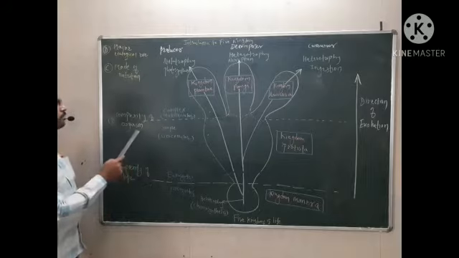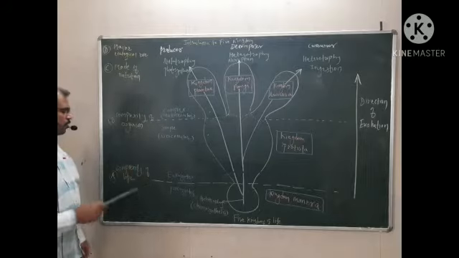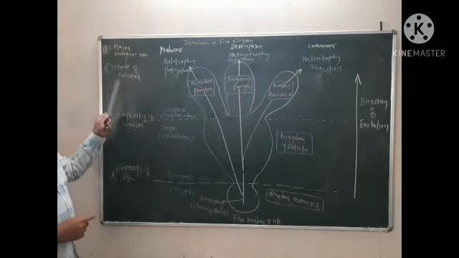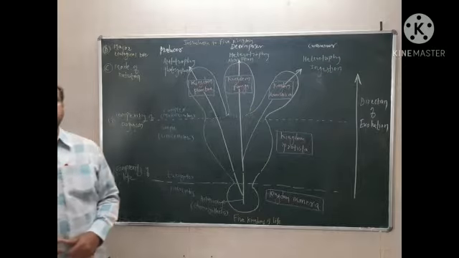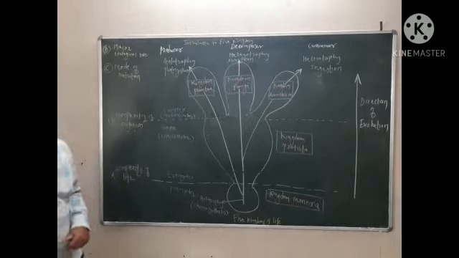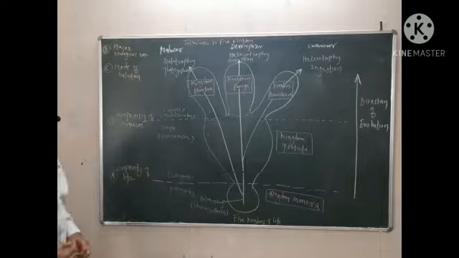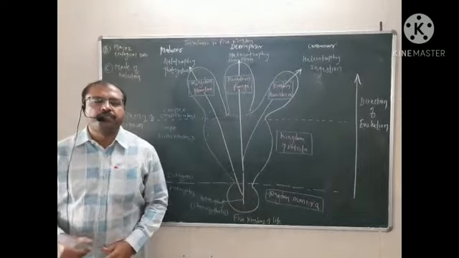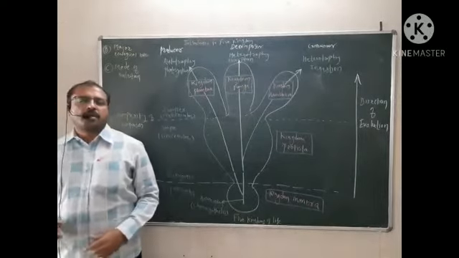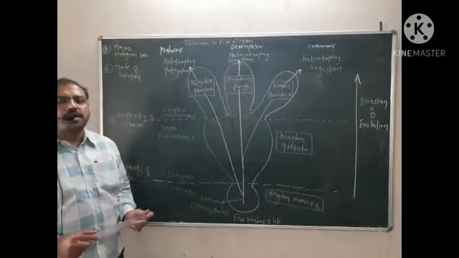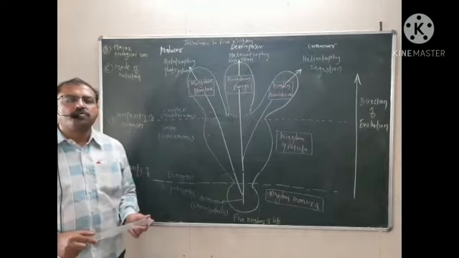Then the mode of nutrition, how the organisms are nourished, and the major ecological role of the organisms. So these are the characters considered for classifying living organisms into five kingdoms.